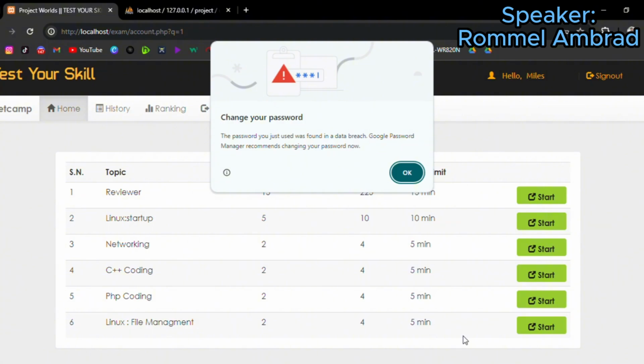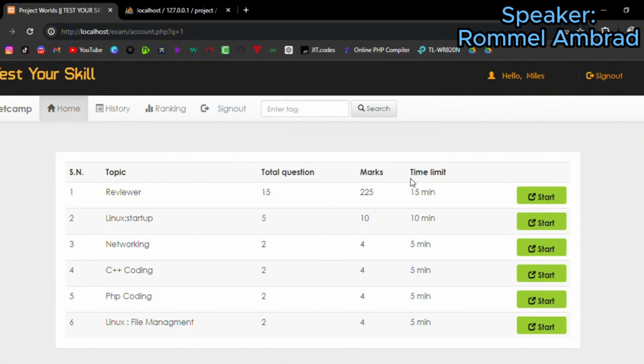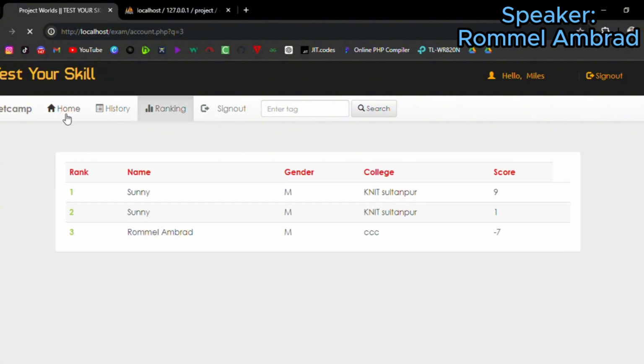This notification is about being hacked or your account being used in some bad way, because many hackers can hack now, so we created a data breach alert. So let's go. As we can see, we are in the user interface. In the dashboard, we can see home, history, ranking, and sign out. Let's go to the home.